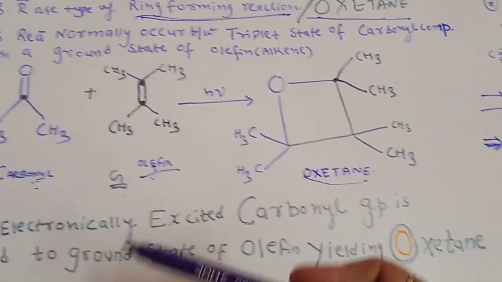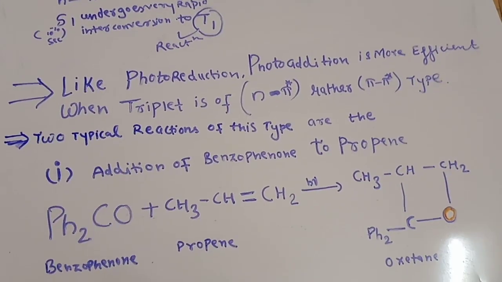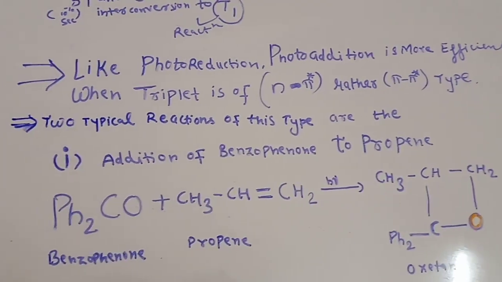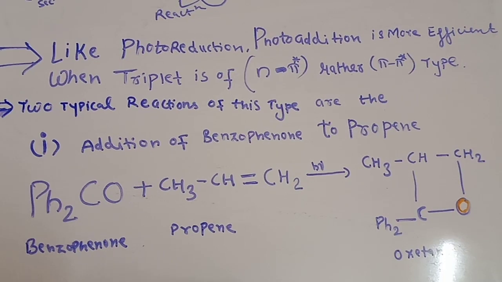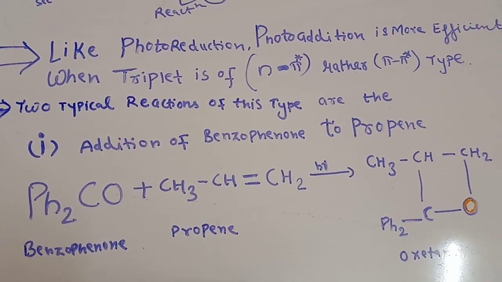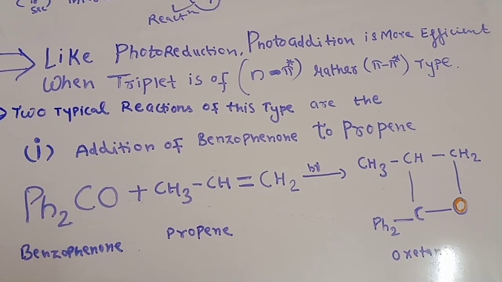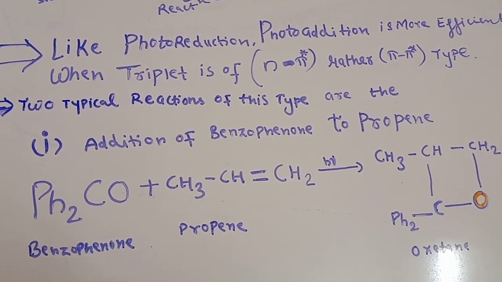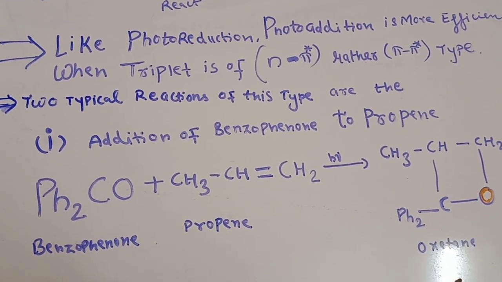Now, like our photo reduction, photo addition is more efficient when the triplet state is of n to pi star type rather than pi to pi star. As we all know, there are photo reduction reactions also. So this photo addition will be more efficient when the triplet state is of n to pi star rather than pi to pi star type.